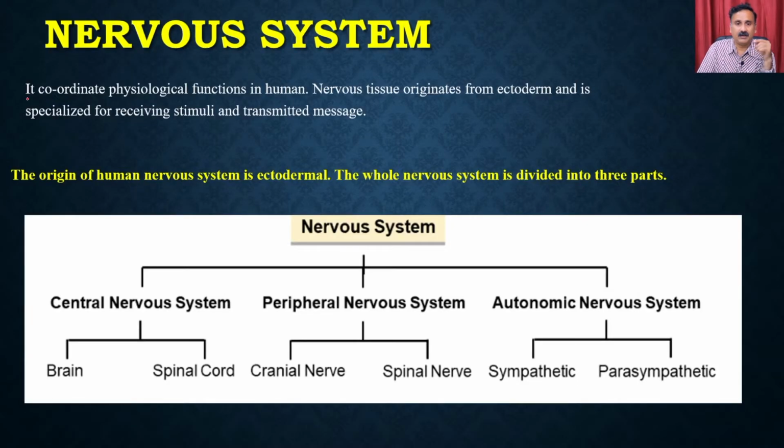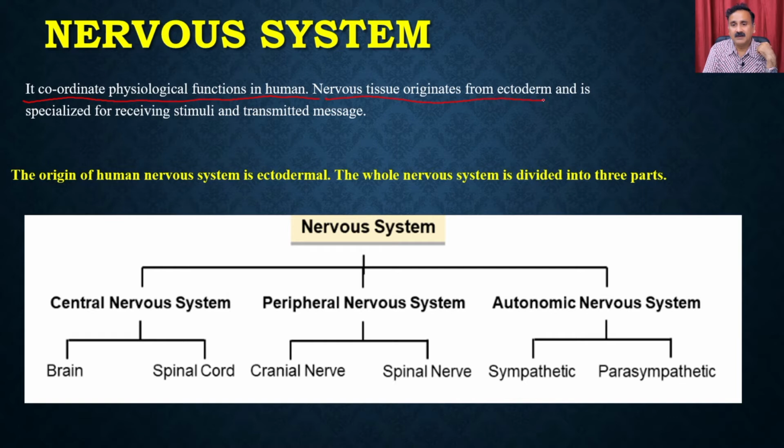The physiological function of the nervous system is that it coordinates the physiological functions in humans, which means it controls the different types of activities. It coordinates when there will be a secretion of the gastric juices, of the different types of hormones, of the sweat, and of the different types of other signaling molecules, so that the person responds accordingly.